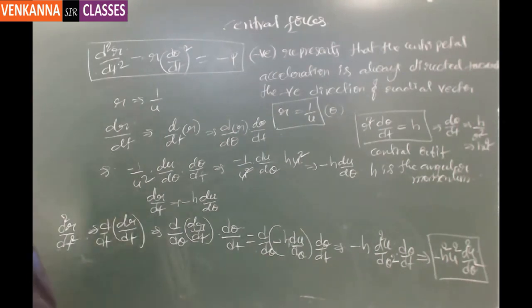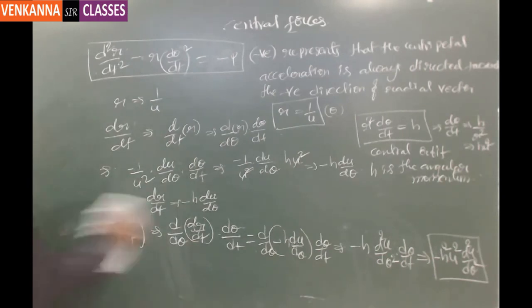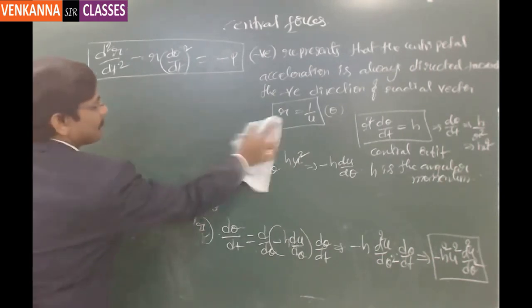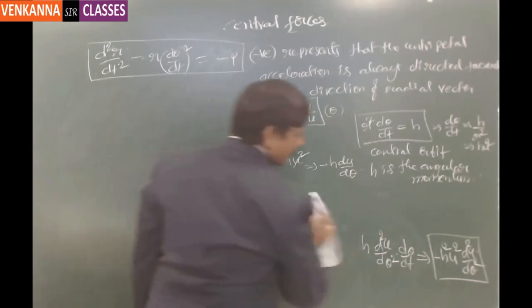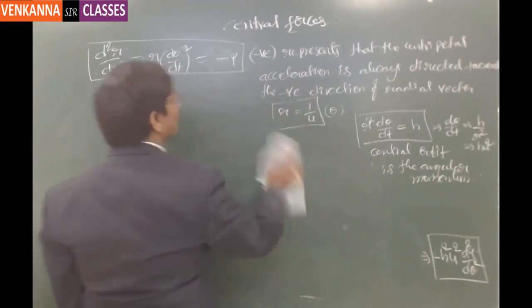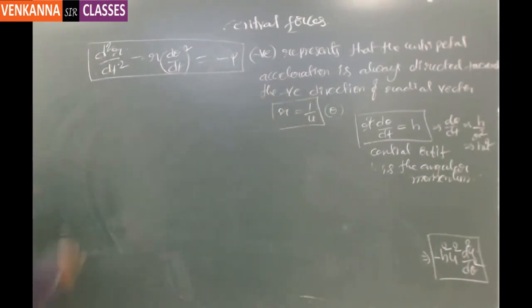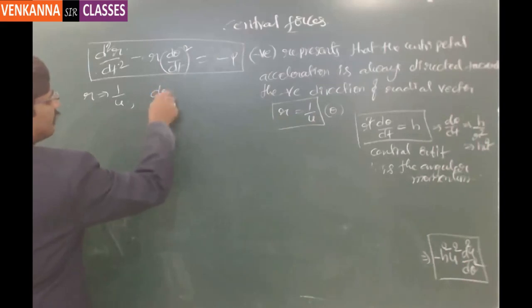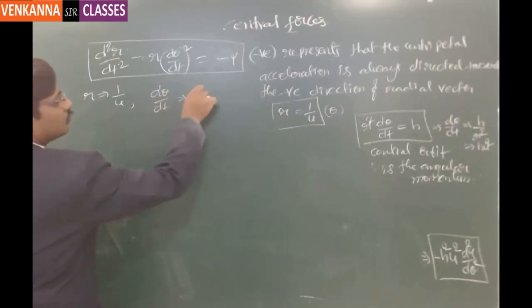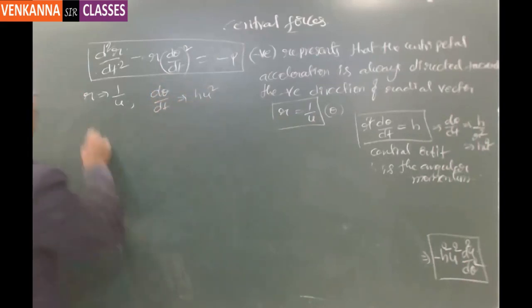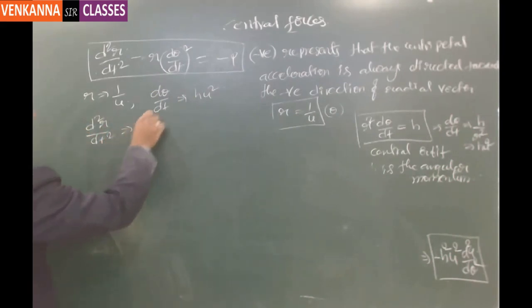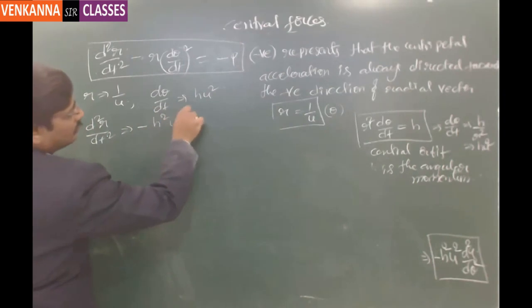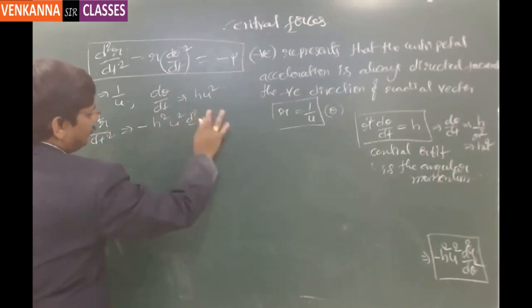Okay. Now this relation, if you put it there, these are the expressions we are going to replace here. r you can replace as 1 by u, d theta by dt you can replace as h u square, and d square r by dt square you can replace as minus h square u square into d square u by d theta square.